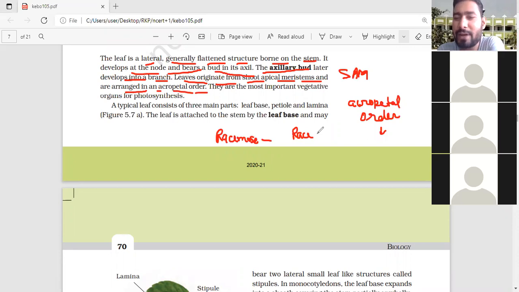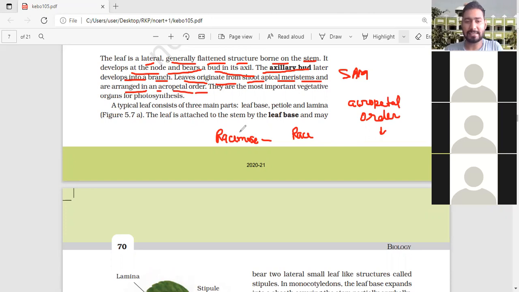Who will run very fast? You, sir. Why? Because I am young compared to botany sir, he is old. I am younger. Okay, so you can understand.